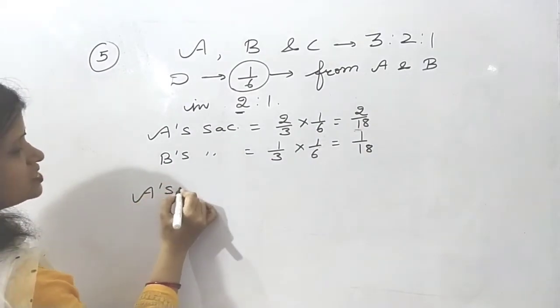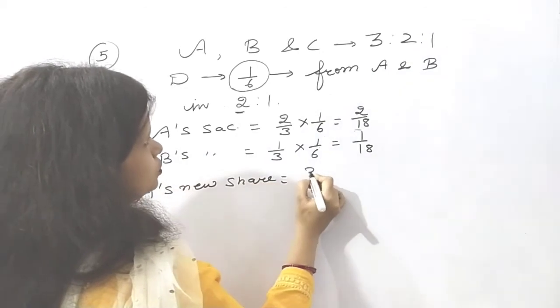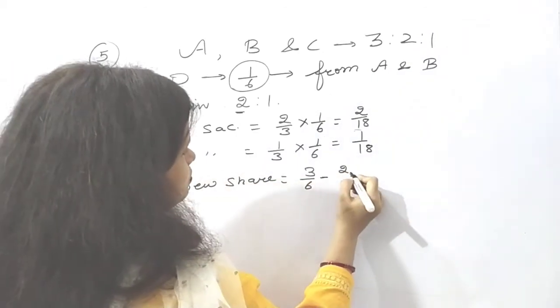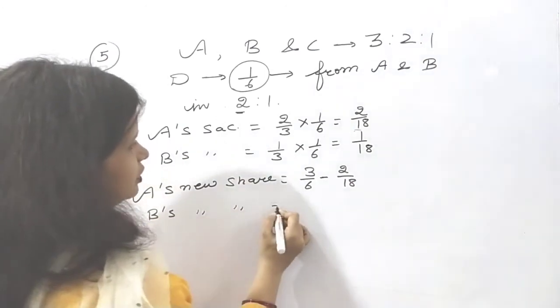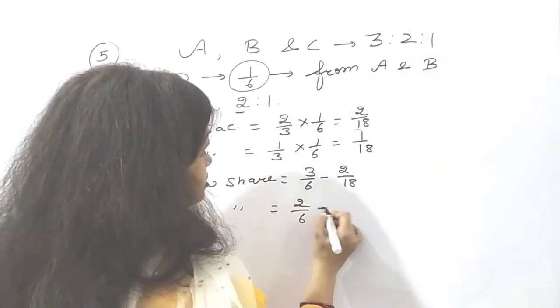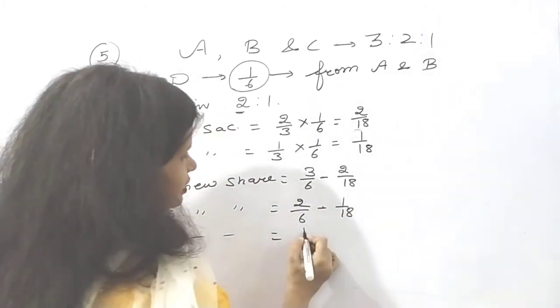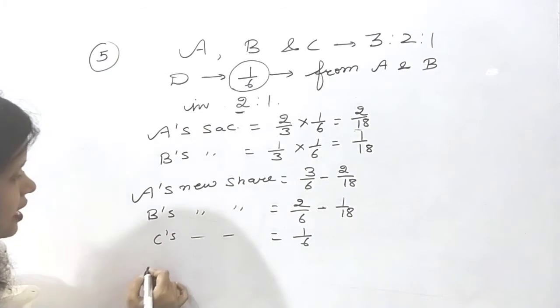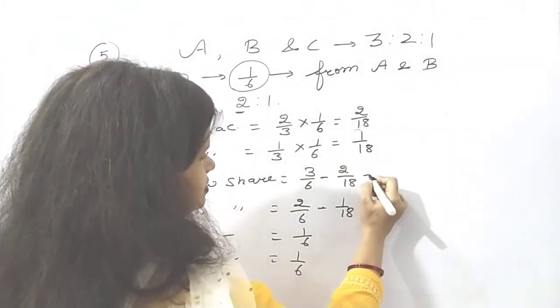Now A's new share will be 3/6 minus 2/18. B's new share will be 2/6 minus 1/18. C's new share will remain as it is. And what about D? D's new share is also given to you, 1/6.